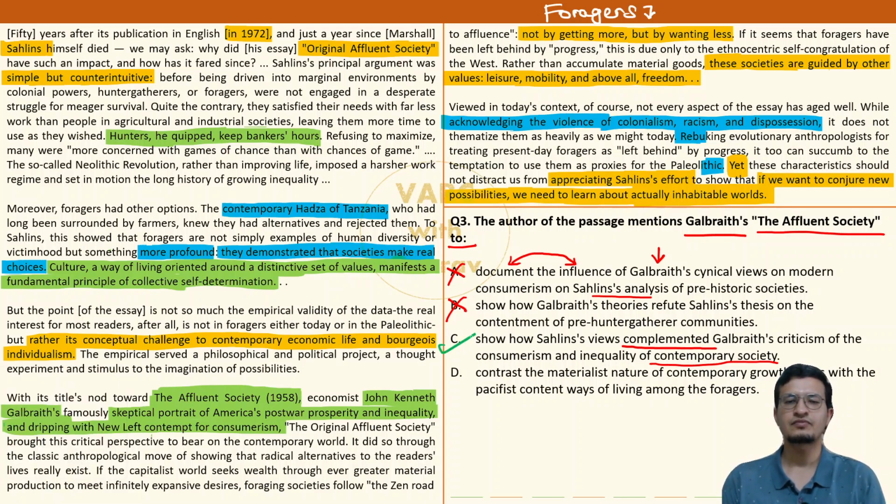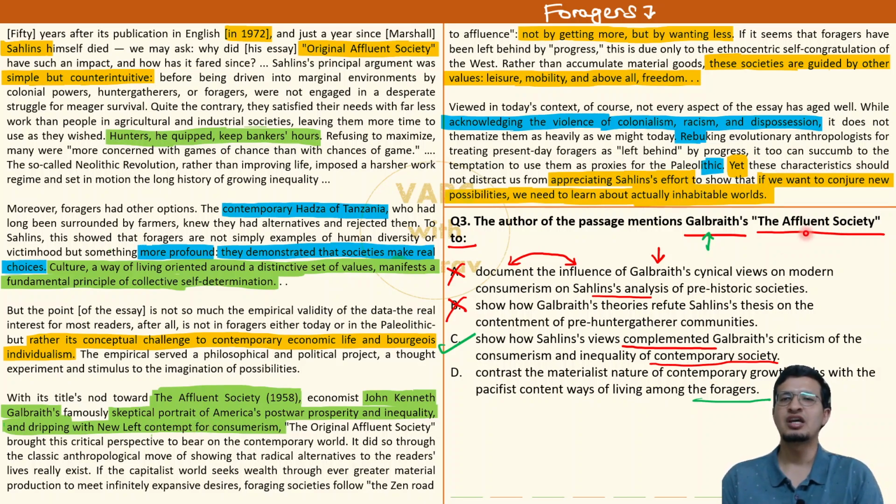Okay. Option D, contrast the materialist nature of contemporary growth paths with the pacifist content ways of living among foragers. No, this option is wrong. Why? Because forager wala example or the point of discussion of foragers does not happen in Galbraith ka case anytime. We have no idea whether Galbraith के essay में there was any mention of foragers or anything. Forager का mention केवल सालिन के essay से हमें पता है. It's no idea whether they were present here or not.